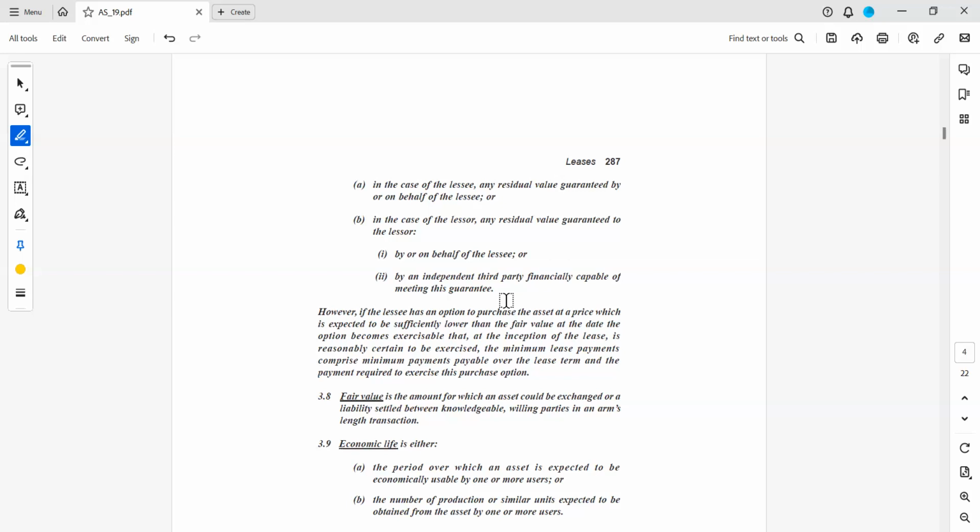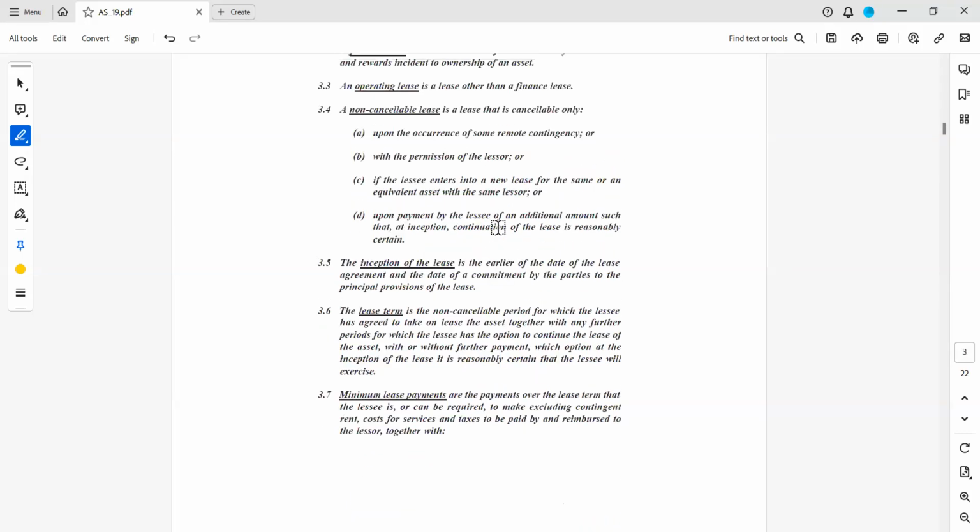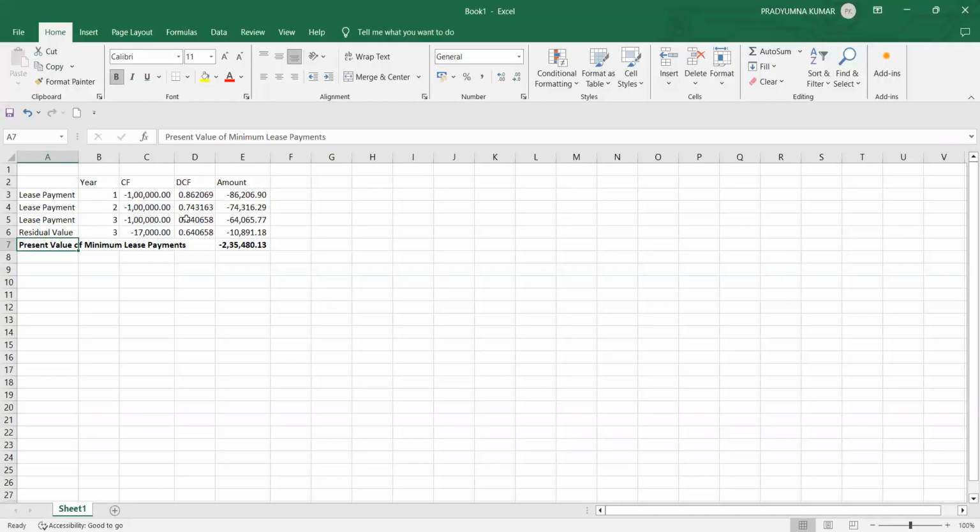Okay, so in the case of a lessee, what is called minimum lease payments, and in the case of a lessor, what is called minimum lease payments, are defined in the standard. Whatever amounts are guaranteed by the lessee, or on his behalf by somebody, that amount should be taken as minimum lease payment. So in this case, he is guaranteed to pay.